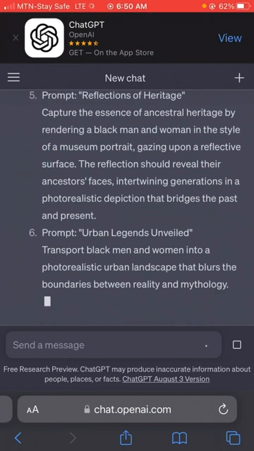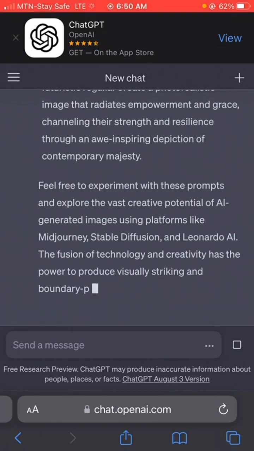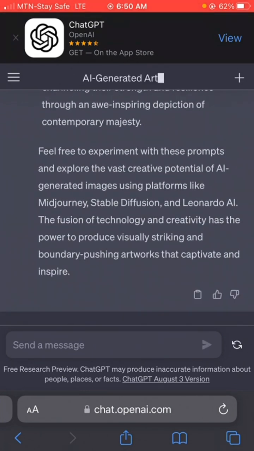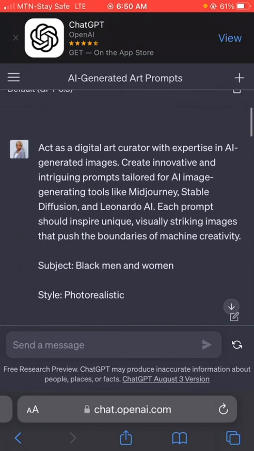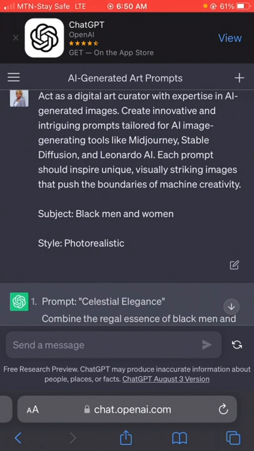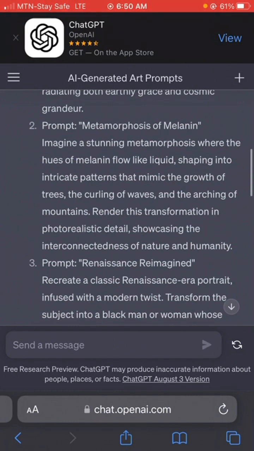Imagine a stunning metamorphosis where the hues of melanin flow like liquid, shaping into intricate patterns that mimic the growth of trees, the coiling of waves, and the arcing of mountains. Render this transformation in photorealistic detail, showcasing the interconnectedness of nature and humanity. So you can see how apt and in-depth ChatGPT is able to craft these prompts. All right, so this can be a very good way to generate your own prompts for Leonardo.ai.